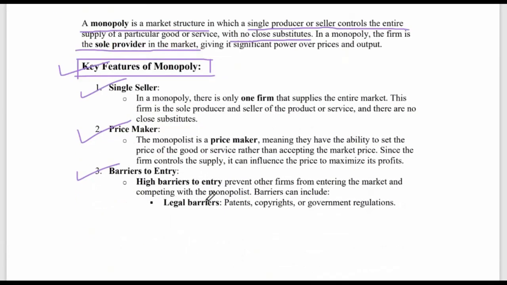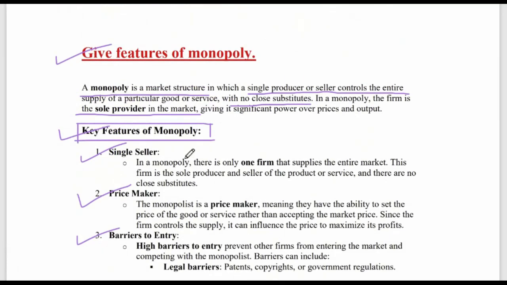Okay, let's go through one at a time. Single seller. In a monopoly, there is only one firm that supplies the entire market. Meaning if I am a manufacturer of shoes, then my shoes are the only shoes in the market. I control the entire market of shoes with my brand of different types of shoes.